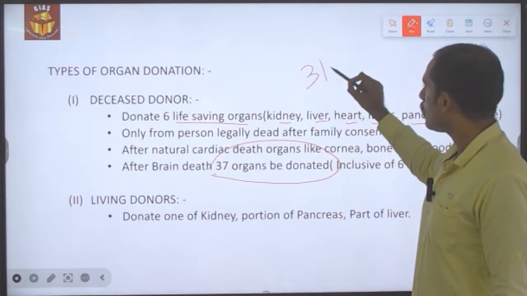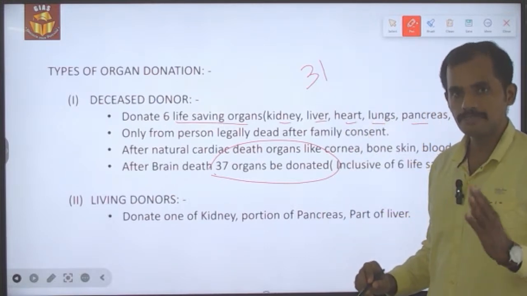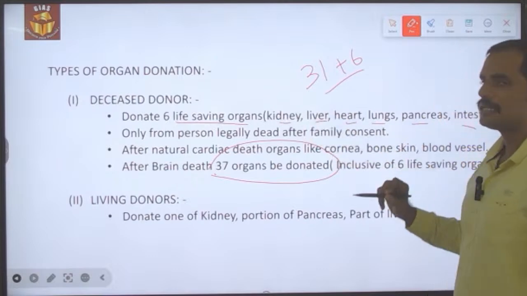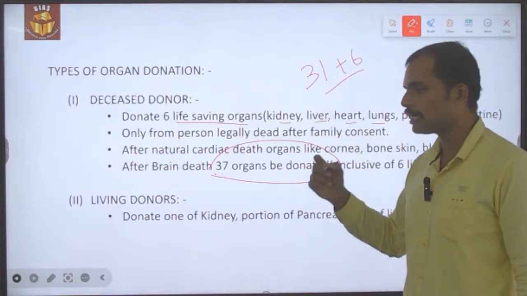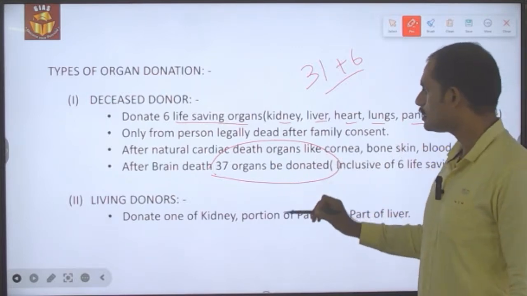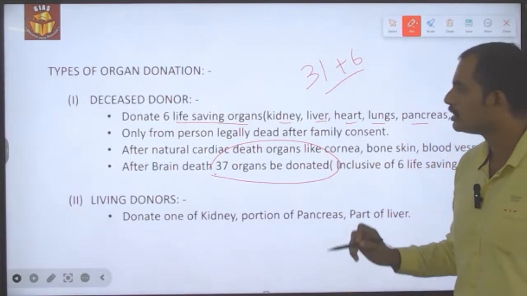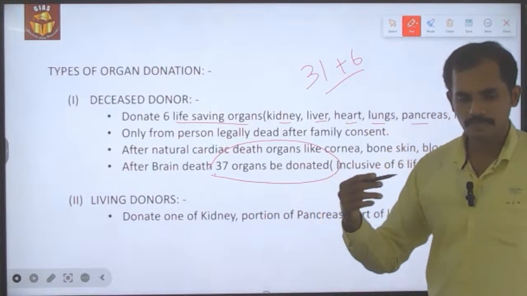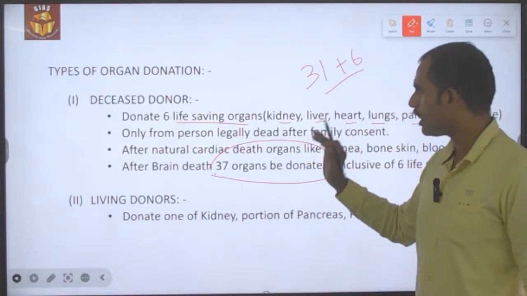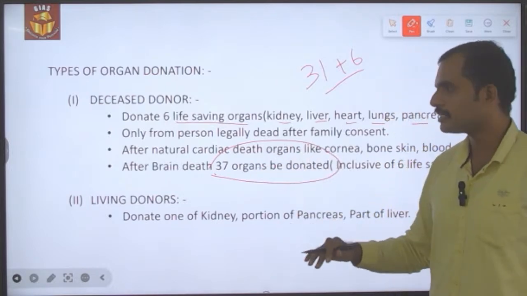These 31 non-life-saving organs plus the 6 life-saving organs, that is a deceased person could donate nearly 37 organs to others after he has died. And if the deceased person's organs need to be obtained, then their family consent is very important.